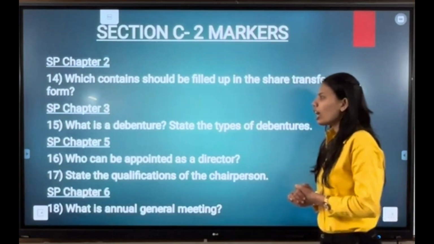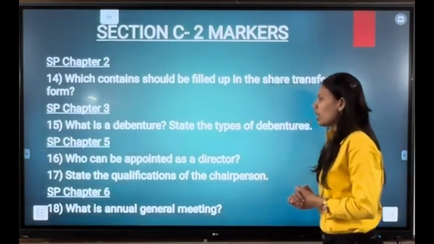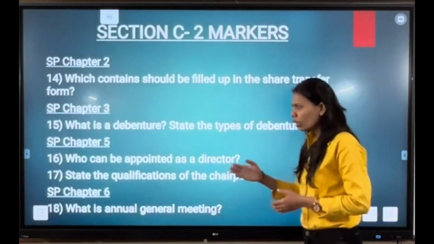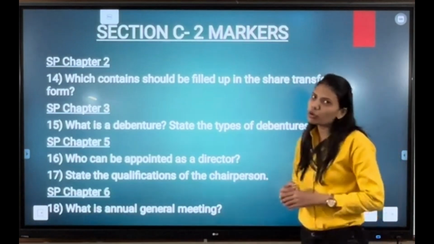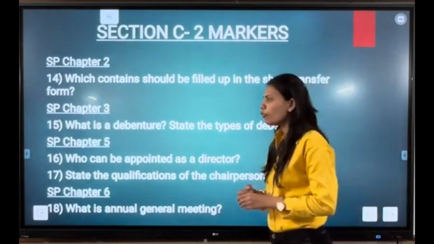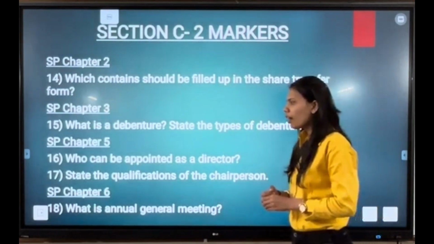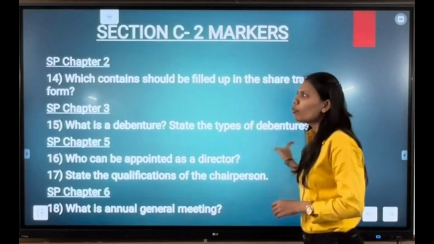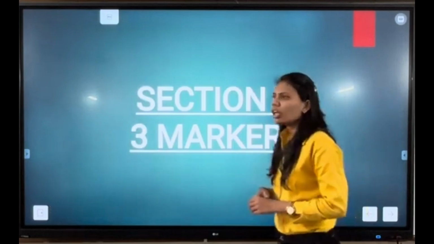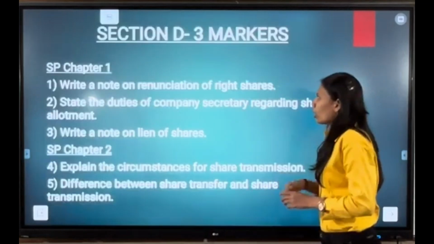Next question we have is from SP chapter number 5: who can be appointed as a director? Our next question is: state the qualification of the chairperson. One of the most important questions from the point of view of your examinations. Moving ahead with SP chapter number 6, we have our first question as: what is annual general meeting? That is also one of the most important questions. Here we complete our 2-marker questions and move ahead with section D and 3-marker questions.